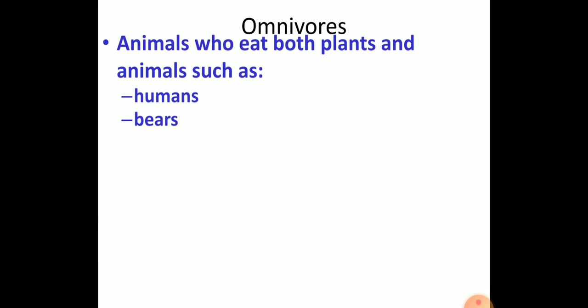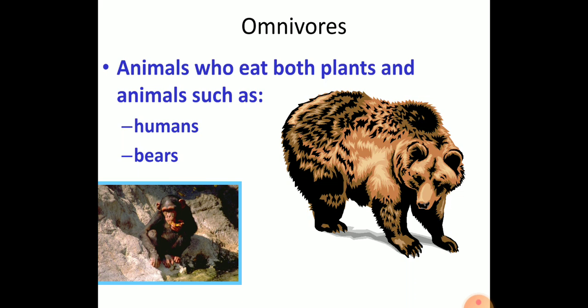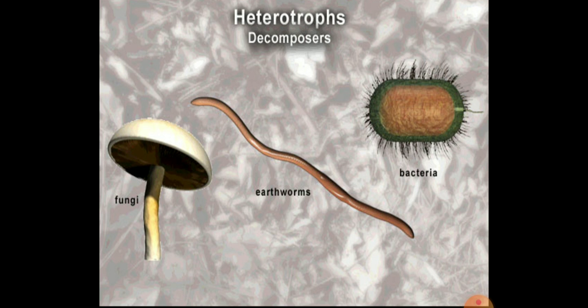Next one is the omnivore. These eat both animals and also plants. So that's omnivores. Examples are the bear and human beings. Those come under the omnivores.